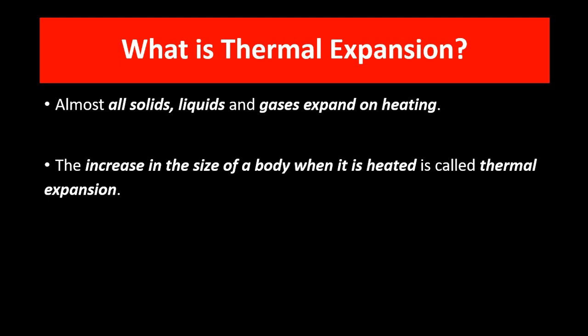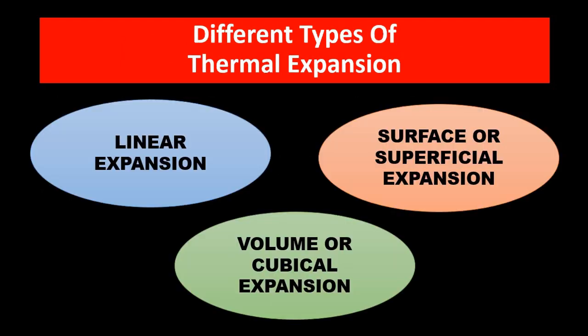Now it can happen in terms of three dimensions: linear, surface, and volumetric. Linear is one dimension, surface area is two dimensions, volume is three dimensions. Here we are talking about volume expansion. Before that, just a quick recap of why thermal expansion happens.